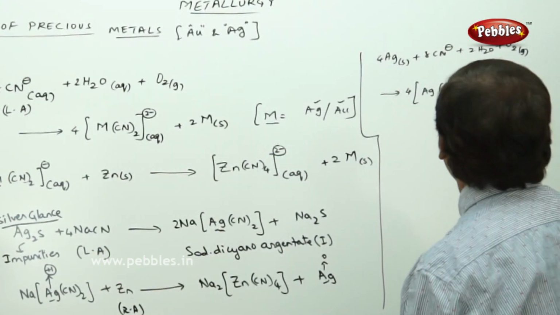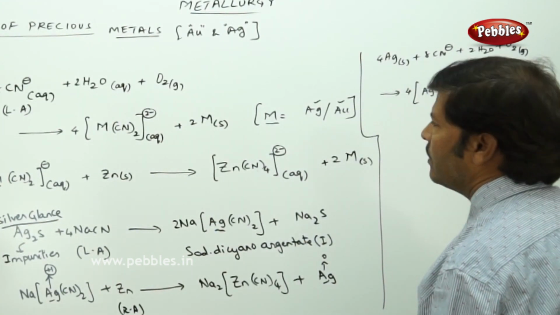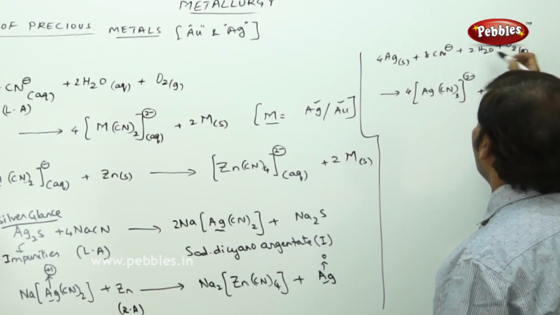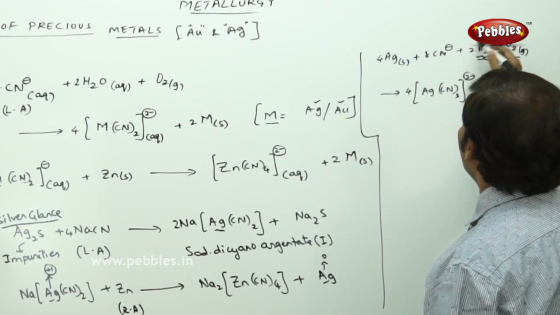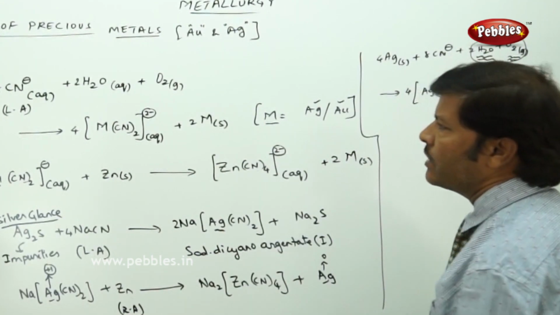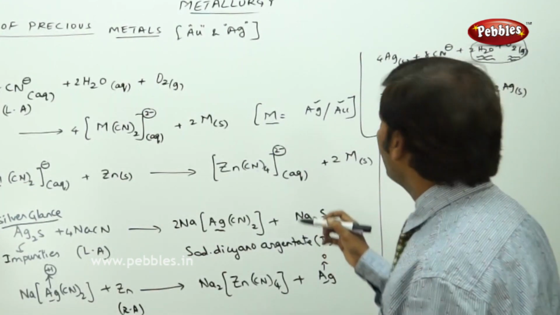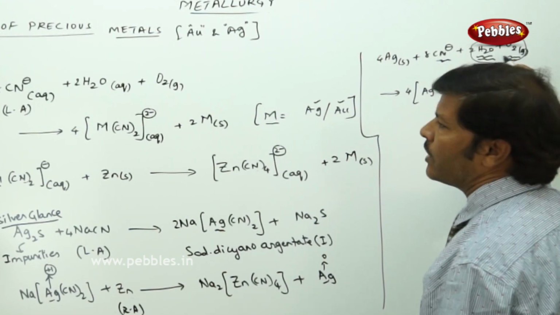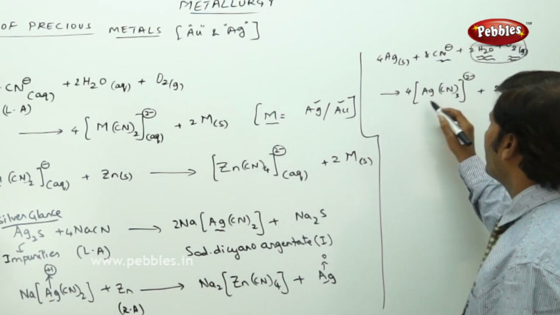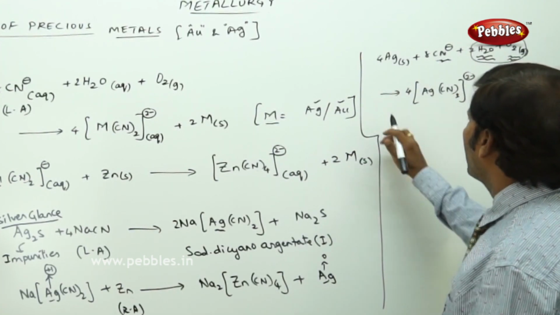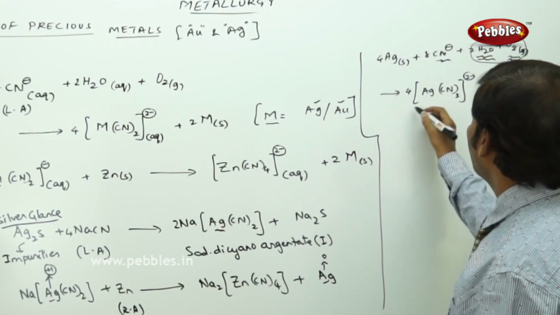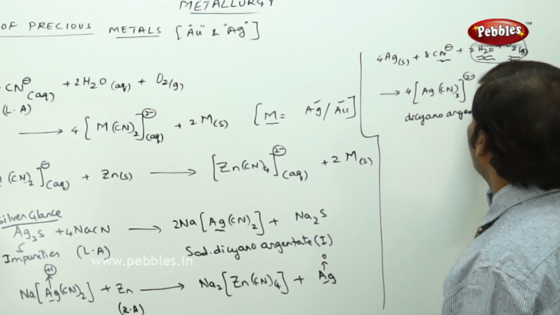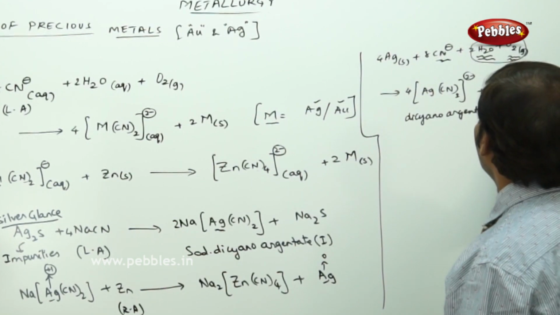This is what we need to expect here. Actually, this oxygen is just acting as a catalyst and water also is acting as a catalyst. These two components have nothing to do with the reaction itself. These are needed only because the cyanide is a leaching agent. The cyanide by itself cannot act as a leaching agent. In the presence of water and oxygen only can it act as a leaching agent. That's why we are going to get this silver cyanide complex, that is the dicyano argentate complex.